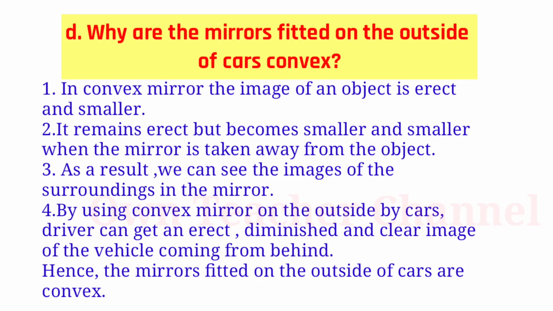As a result, we can see the images of the surroundings in the mirror. 4. By using a convex mirror on the outside of cars, the driver can get an erect, diminished and clear image of the vehicle coming from behind. Hence, the mirrors fitted on the outside of cars are convex.